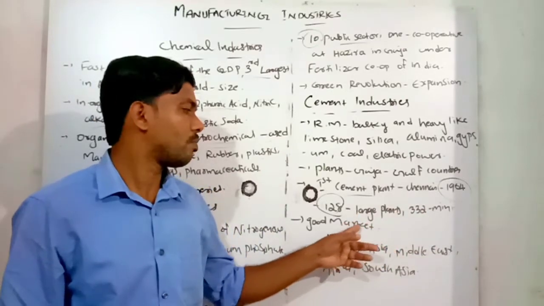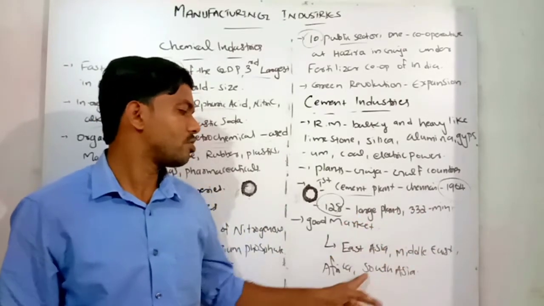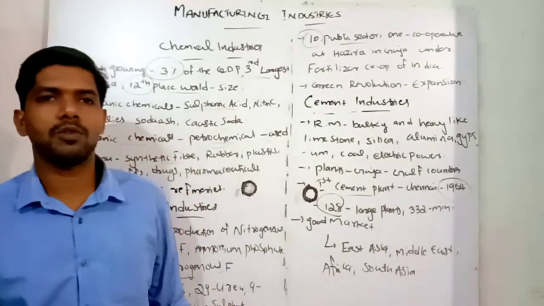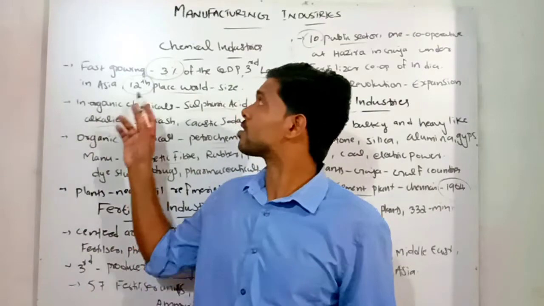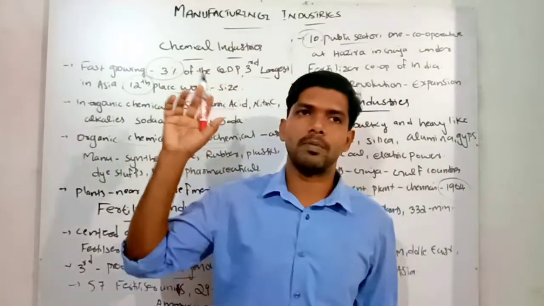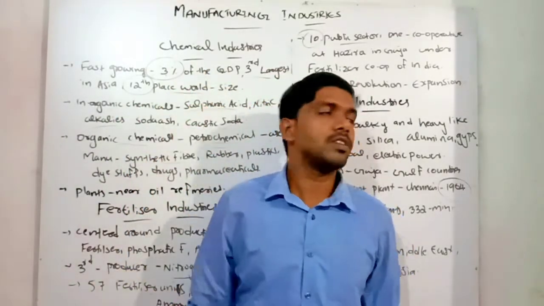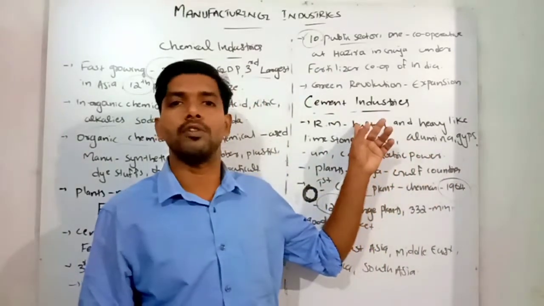And this cement has a good market in East Asia, the Middle East, then Africa and South Asia. So that's about the three most important manufacturing units of the product industries in India. The chemical industry we discussed, the fertilizer industry we discussed, and the last one is the cement industry.